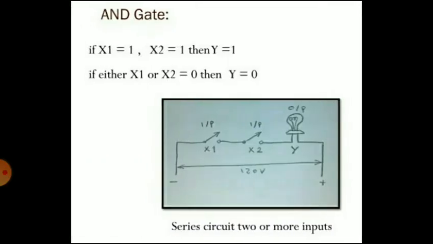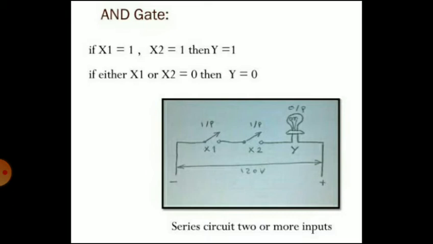We'll see one example. So there is a series circuit with 2 or more inputs that is shown. The AND gate gives an output of 1 for all inputs of 1. So in this diagram, two inputs are given, x1 and x2, and y is the output.